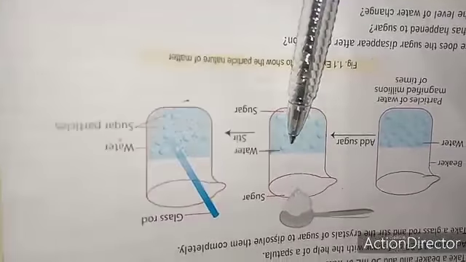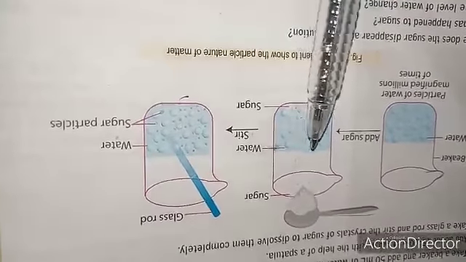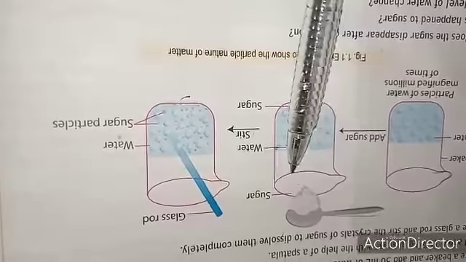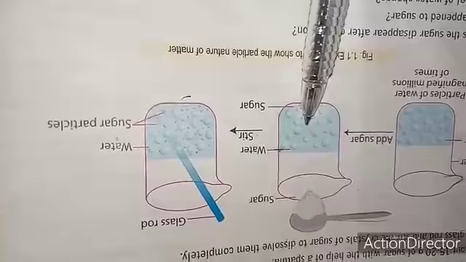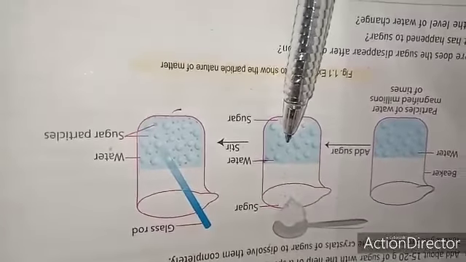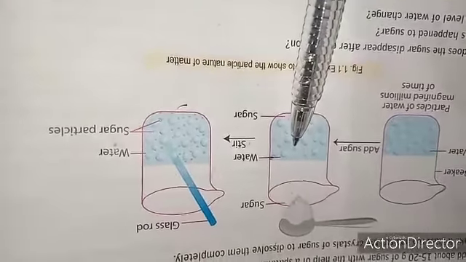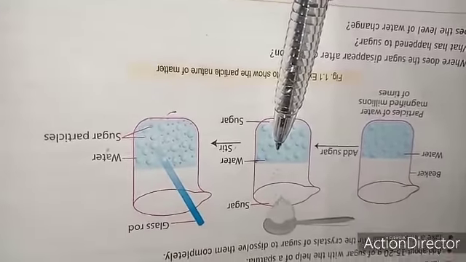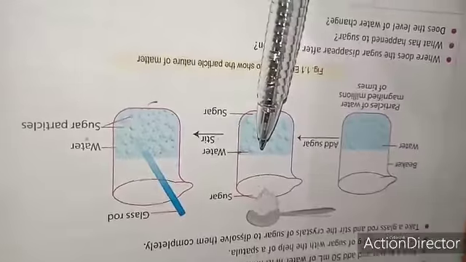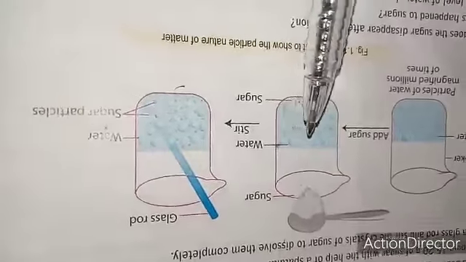After some time, after stirring, we see that the sugar disappears into water and is no longer seen. From this activity, it is clear that sugar settles down in the space between the particles of water.